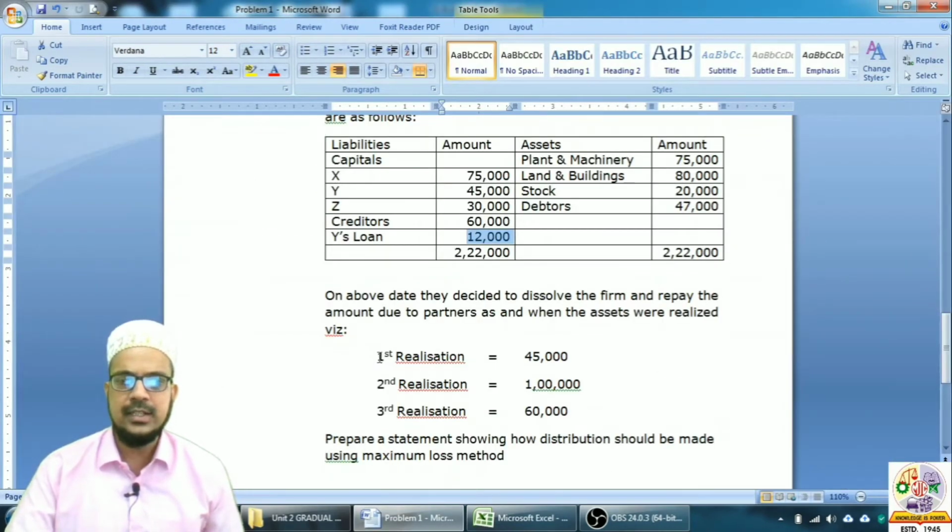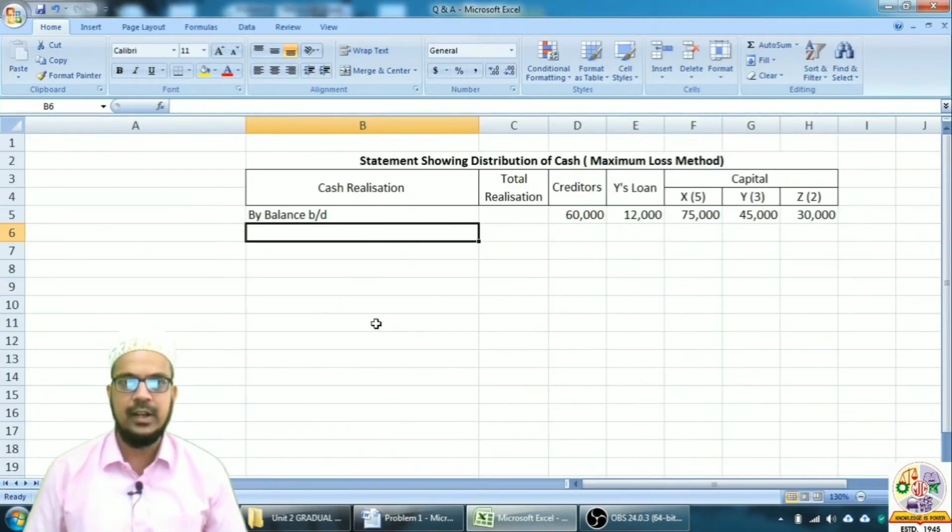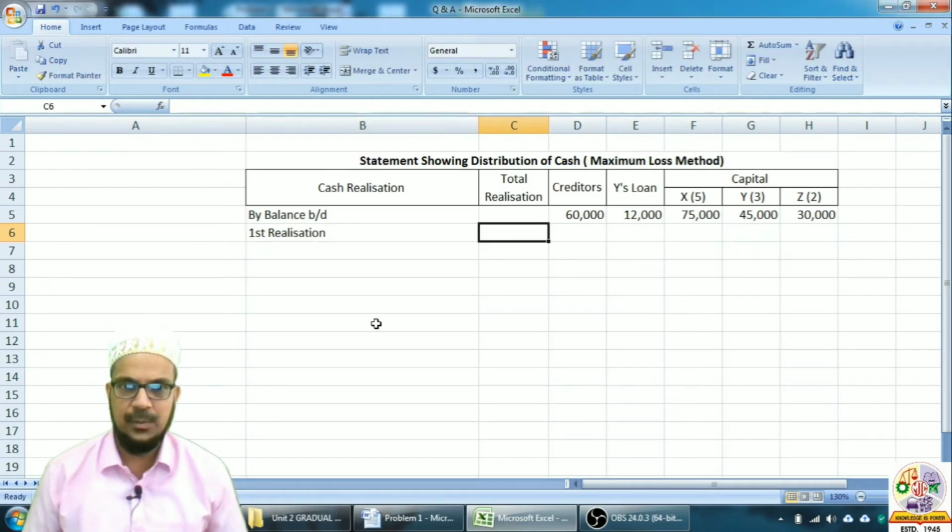The first realization happens for rupees 45,000. So we will write down first realization. How much is the amount? 45,000.